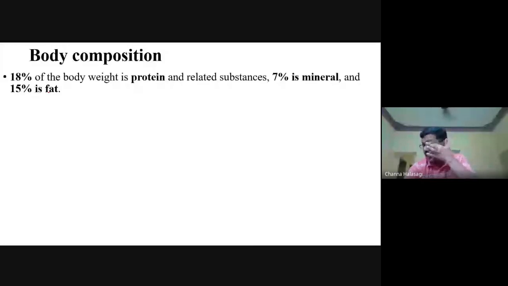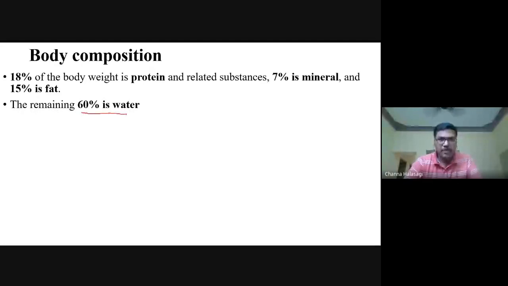So usually in the DMB exams, you can expect memory-based questions. They'll be giving numbers, so you should know these correctly. These are the values taken from the genome itself. So 18% protein, 7% minerals, and 15% fat, and the remaining 60% is water, which is the major component of our human body. It is 60% that is composed of water.